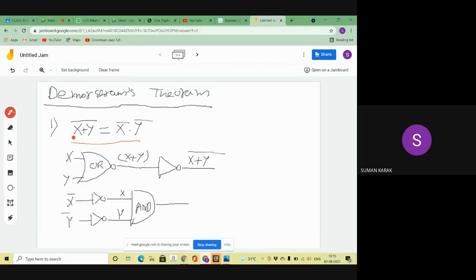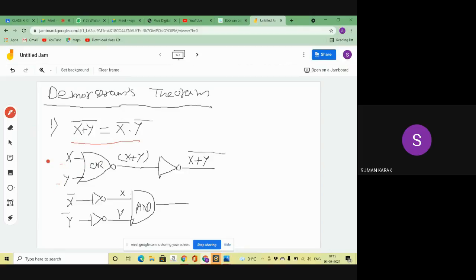So how can I represent it as a diagram? Plus means which gate? Please tell me. Plus means OR gate. So now you can see I am drawing the OR gate. I have two inputs, X and Y.